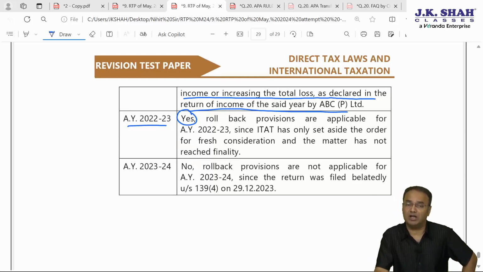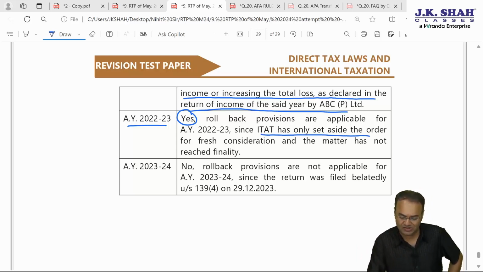If the matter was pending before tribunal, assessee would have to withdraw the appeal from tribunal. But if tribunal had already decided the matter, then rollback would not be applicable for this year. But here, ITAT has not decided. ITAT has only set aside the order for fresh consideration. Matter has not yet reached finality.